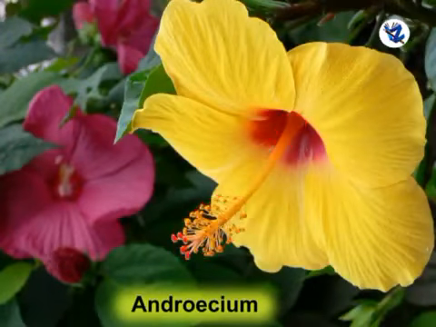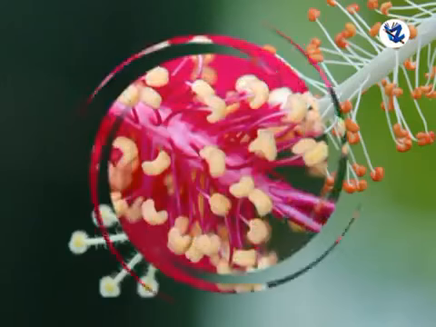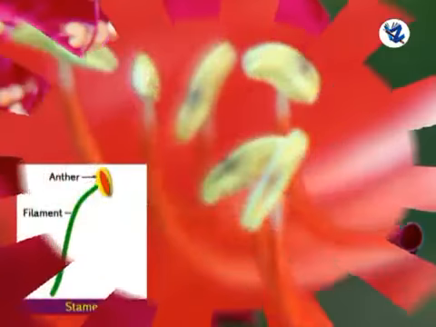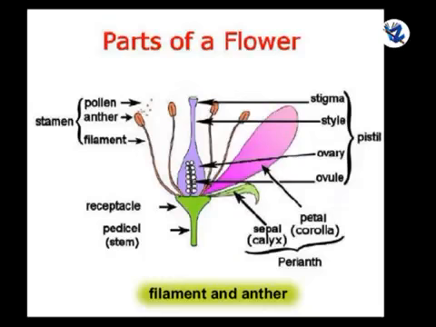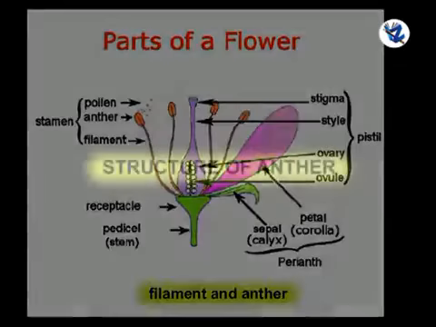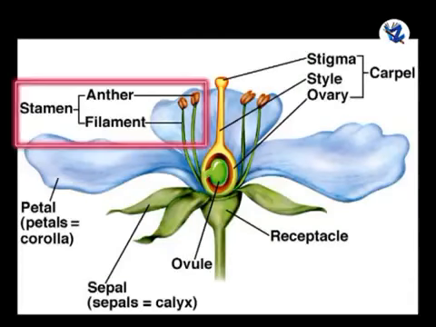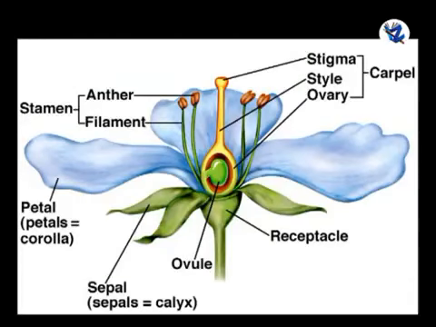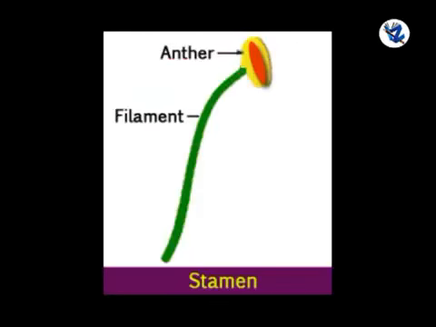Androecium, it is essential whorl of flower inner to corolla. It is male reproductive part of flower and made up of stamens. Each stamen is made up of filament and anther. Structure of anther. Stamen is the male reproductive organ of the flower. It consists of 2 parts, filament and anther. Filament is basal, sterile, slender stalk, while anther is upper, sac-like, fertile part.